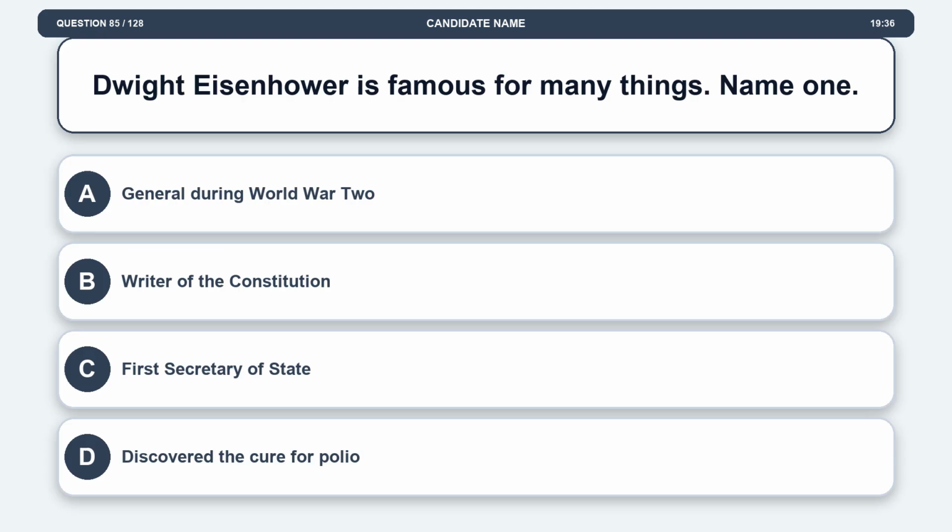Question 85. Dwight Eisenhower is famous for many things. Name one. Option A, general during World War II. Option B, writer of the Constitution. Option C, first Secretary of State.